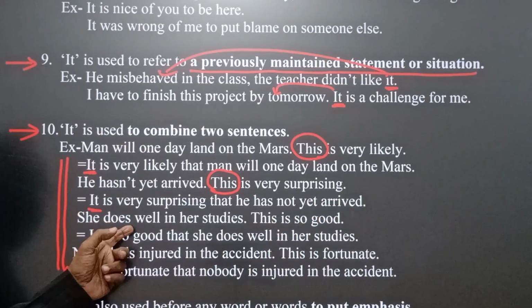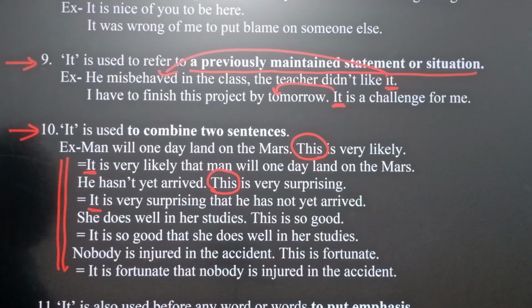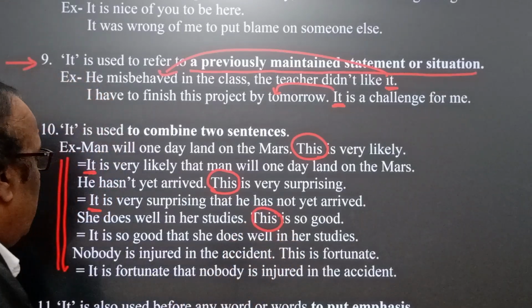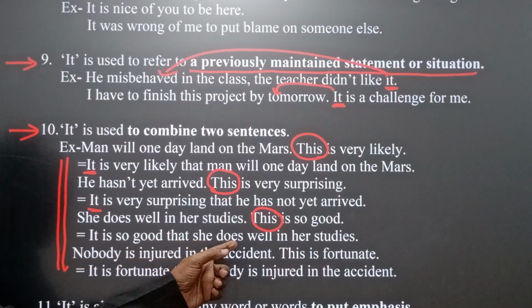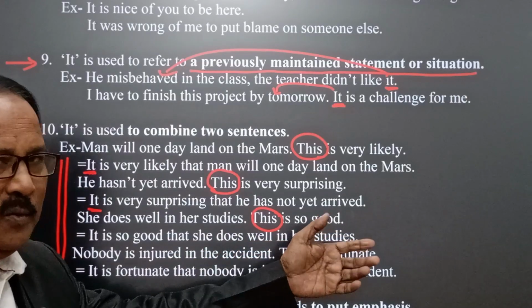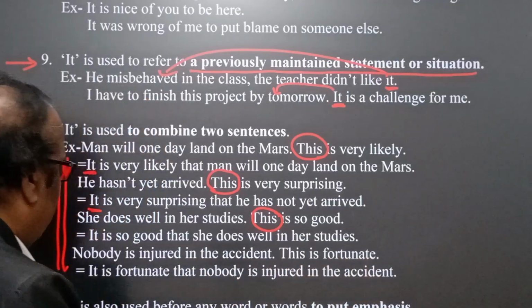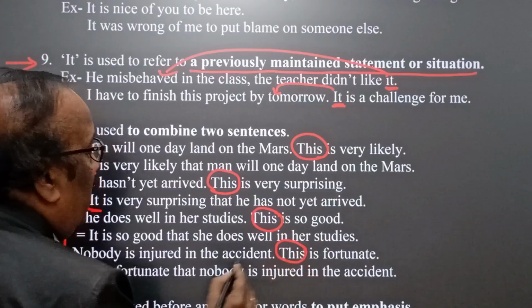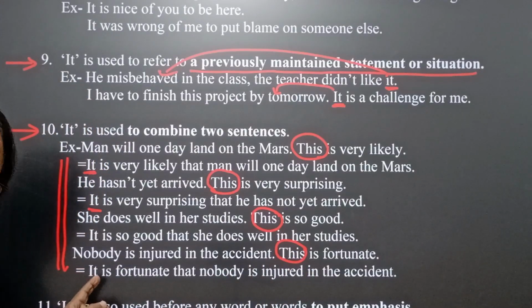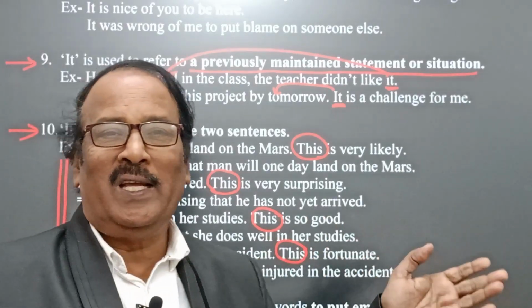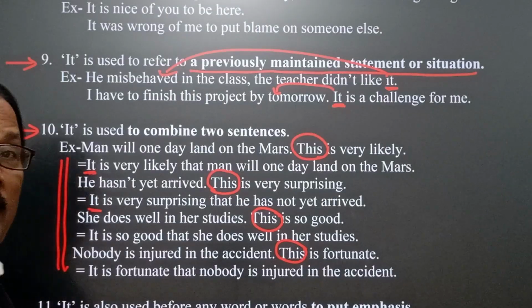Another example, she does well in her studies. This is so good. It means here we find the matter. Then it is so good that she does well in her studies. Okay. Similarly, nobody is injured in the accident. This is fortunate. Here we find the same thing. This is omitted and it is used at the beginning of the sentence. Then how, it is fortunate that nobody is injured in the accident. In other words, we can say fortunately nobody is injured.